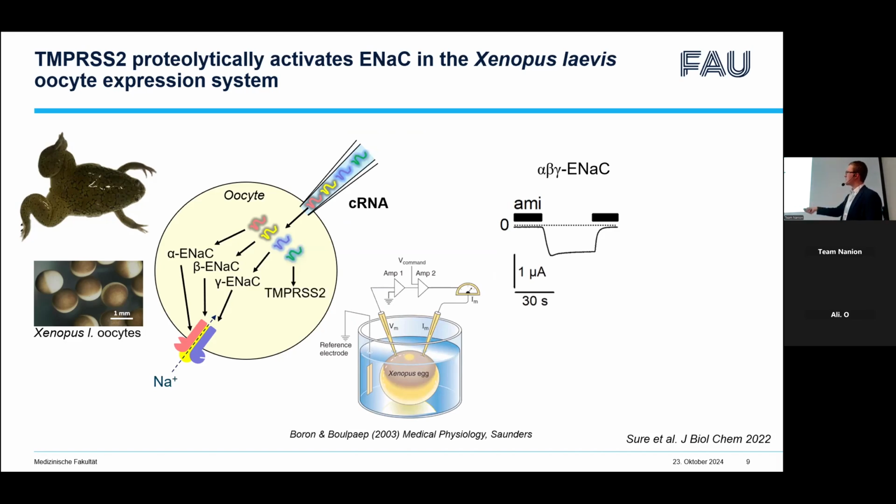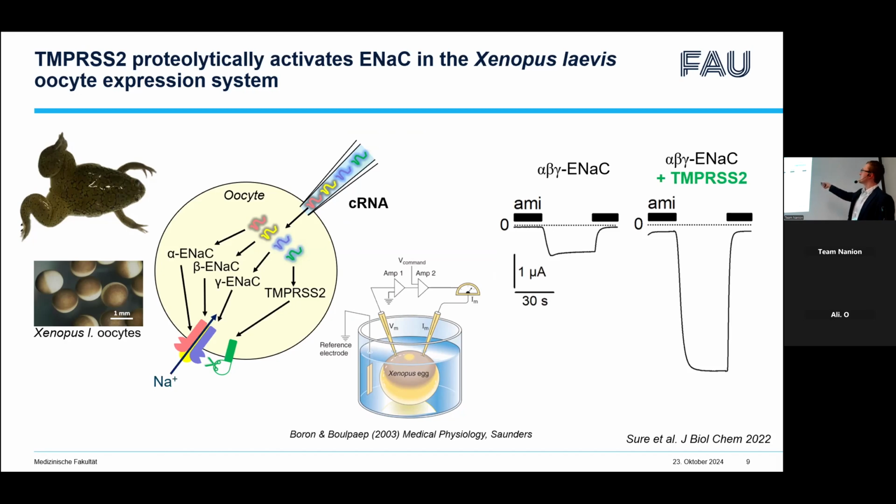If we co-express ENaC together with TMPRSS2, active protease is formed at the cell surface, which leads to cleavage of the gamma subunit and full stimulation of ENaC activity. Indeed, in oocytes co-expressing ENaC with TMPRSS2, pretty large currents can be observed. TMPRSS2 stimulated ENaC more than 4-fold in these oocytes.